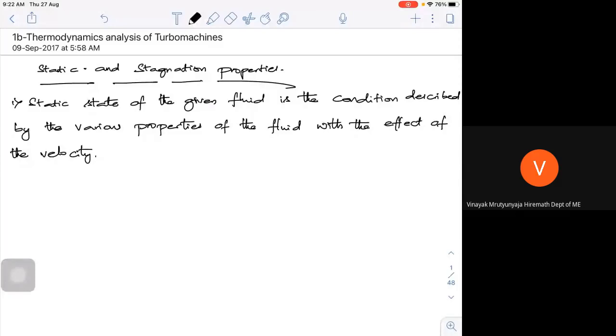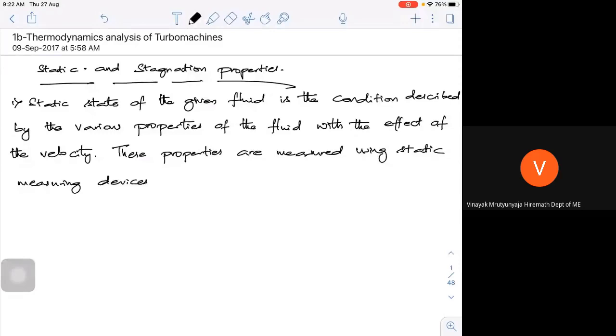These properties are measured using static probes or static measuring instruments. To be very precise, we call them probes. Just an example I'll give. Say, for example, we are all using a thermometer. If I put it at any given point, I am trying to measure the temperature.